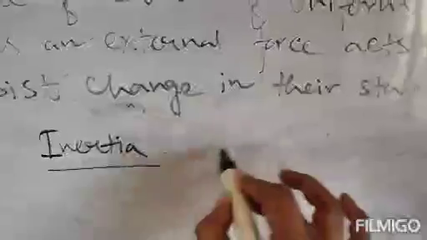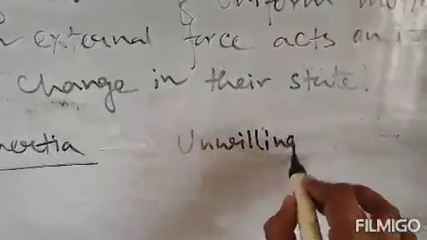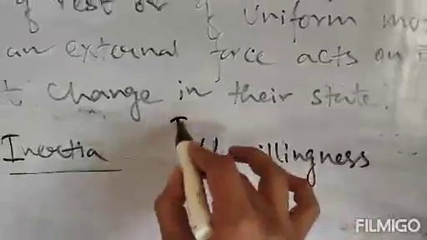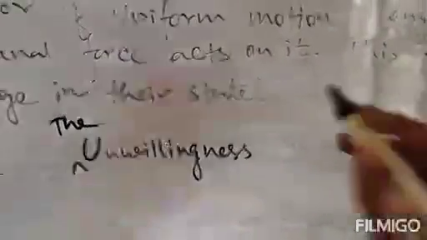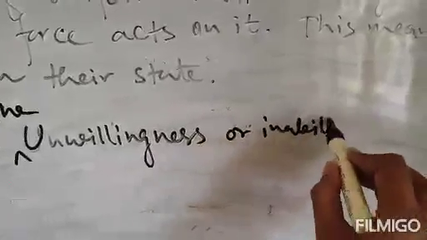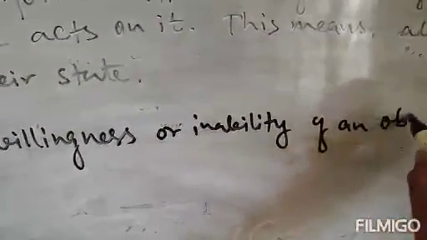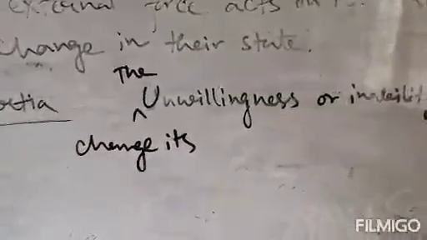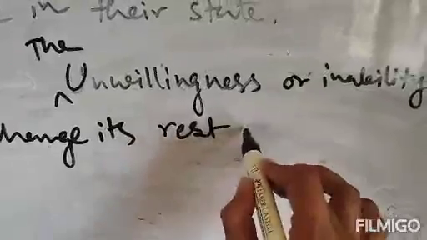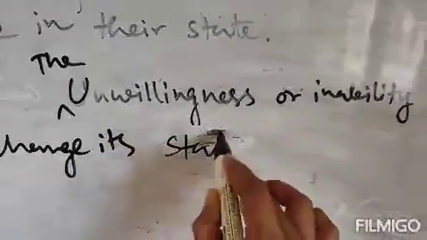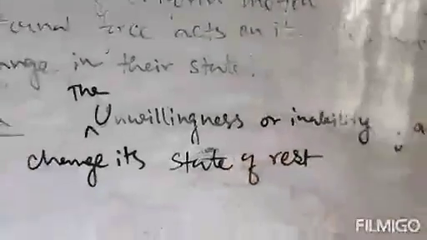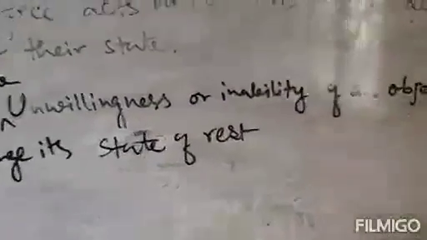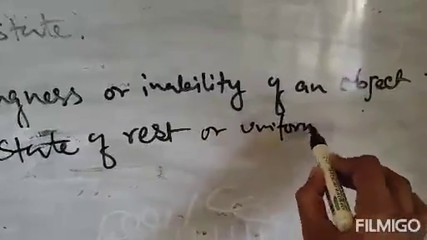So inertia is the unwillingness, or you can say inability, of an object to change its state of rest or uniform motion along a straight line.